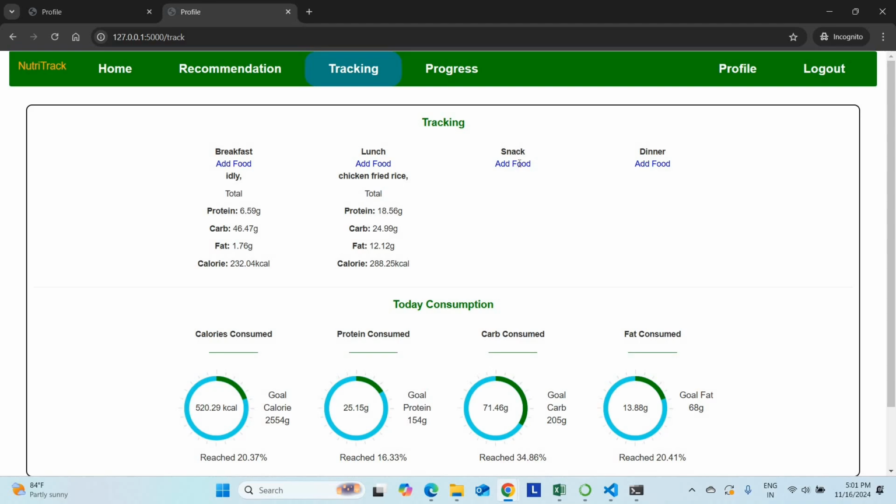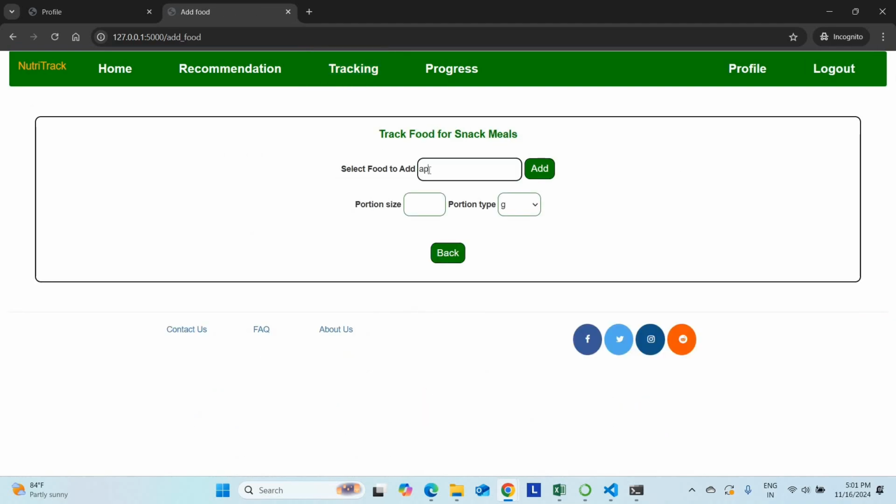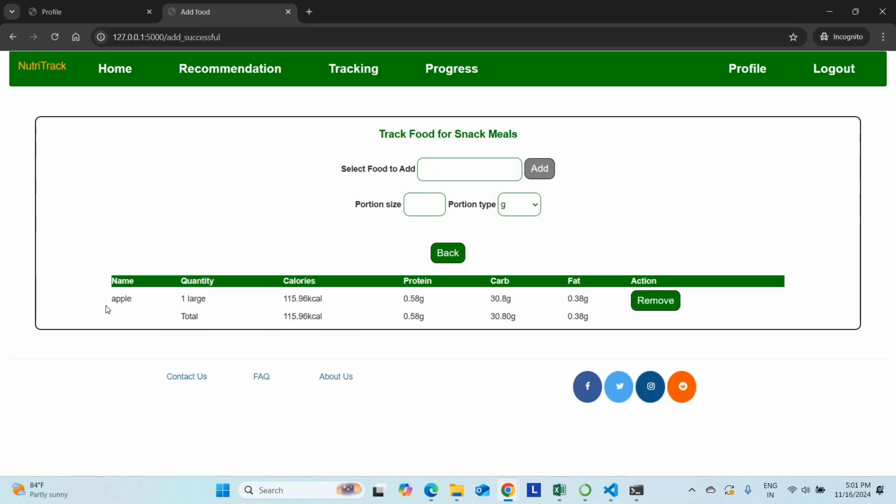Okay, that's it. So my snack will be apple. I have taken apple, portion size 1. So I have taken a large size apple. Click add. So apple nutrition is also taken. Here we are using the Nutri-Track API. For those purchasing the project, the API data can also be provided.